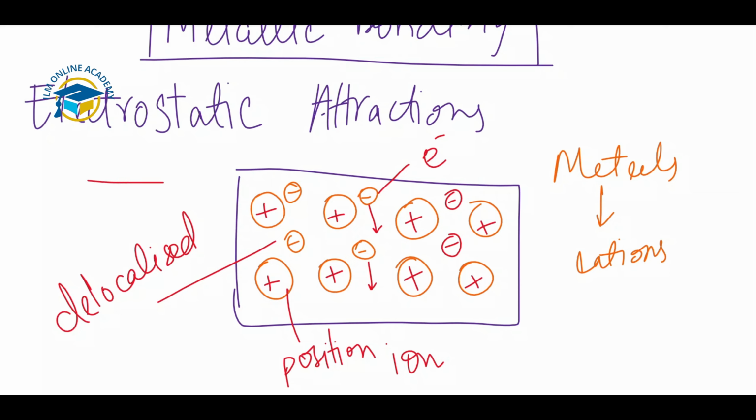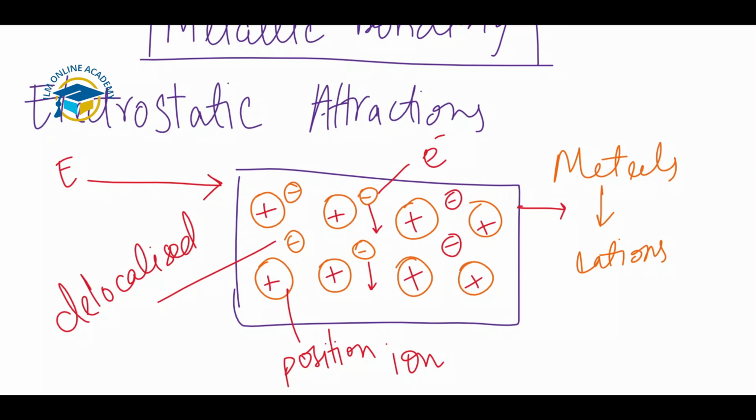For example, if we apply an electric current through this, the electrons that are present there carry the charge from one surface to another, or from left to right. When they carry the electrical charge, metals can easily conduct electricity. So this is about the structure of metallic bonding, and how metals can conduct electricity.